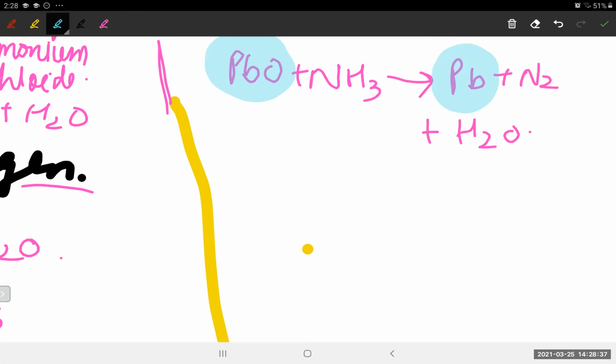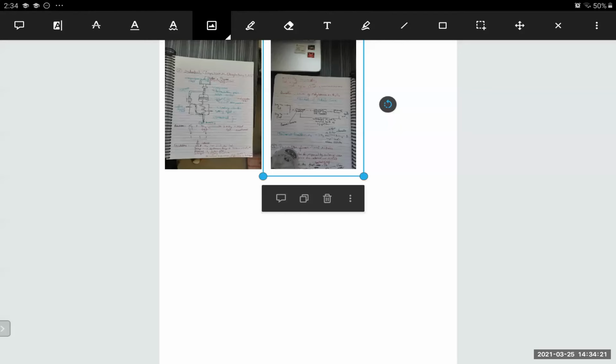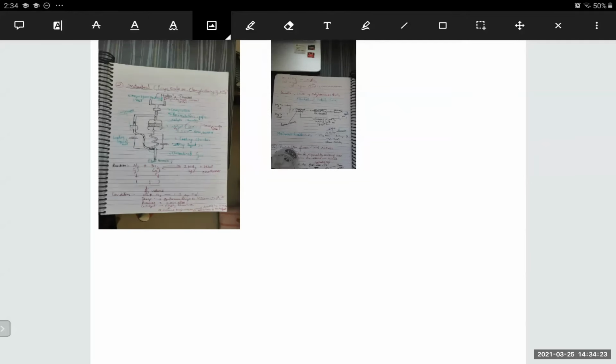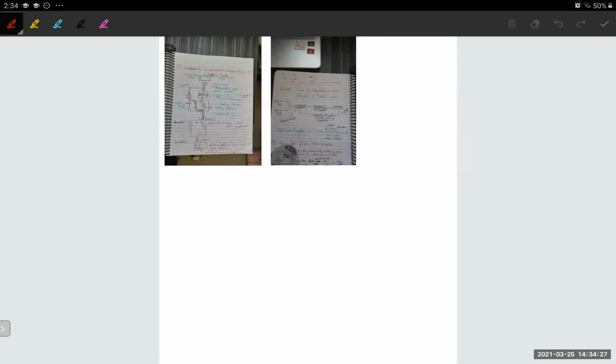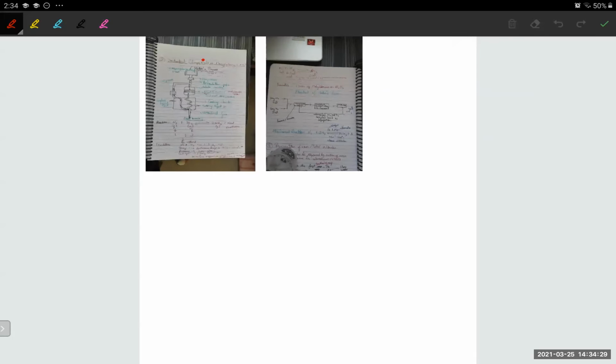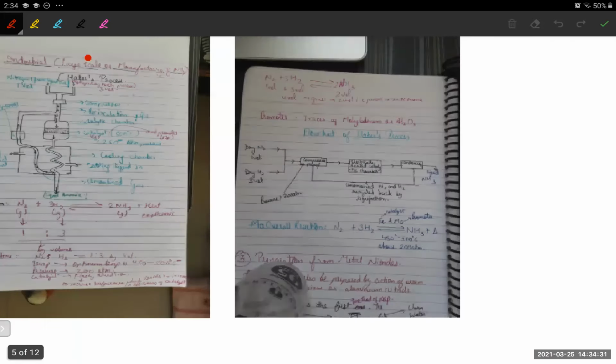Okay. So now we move on to the preparation of NH3. Let's see how we can prepare NH3 on a large scale. So I've brought a page from my notes here.